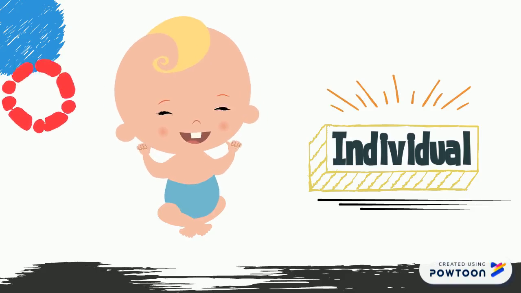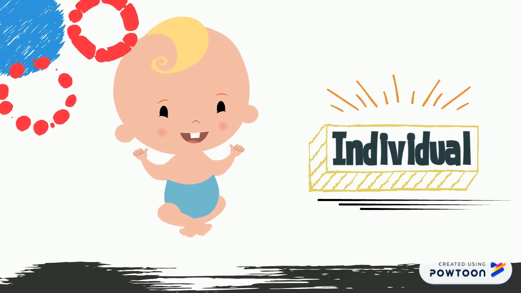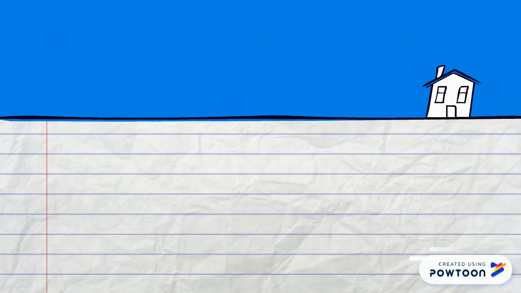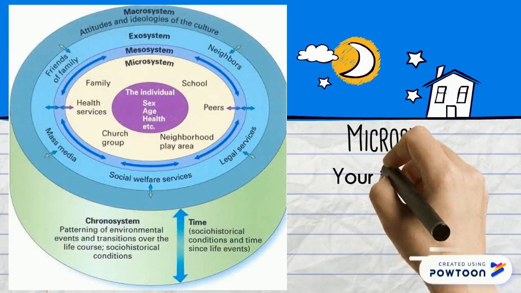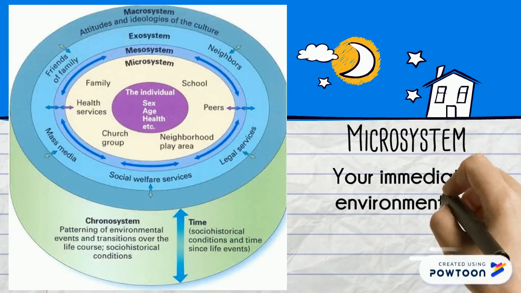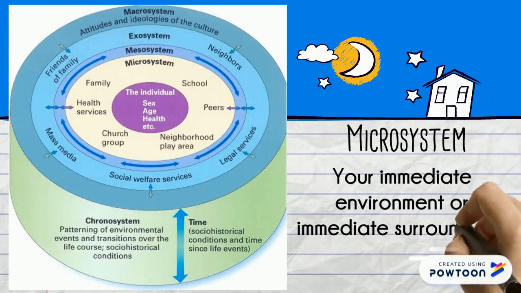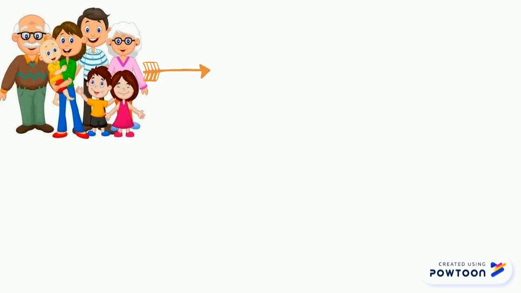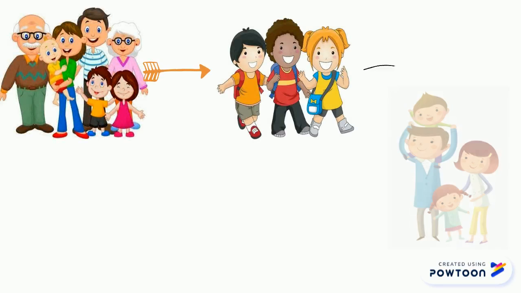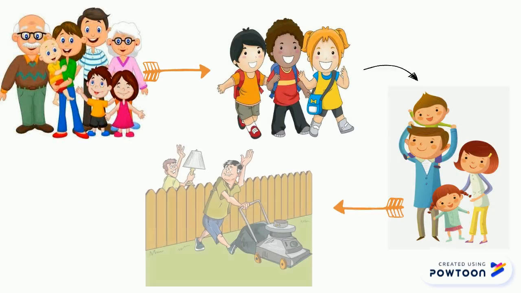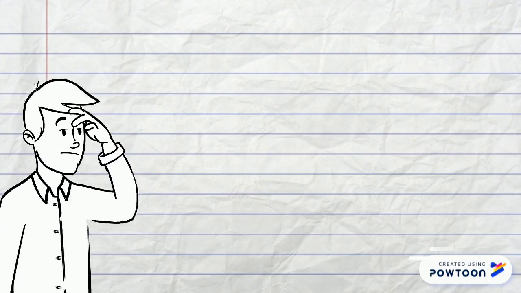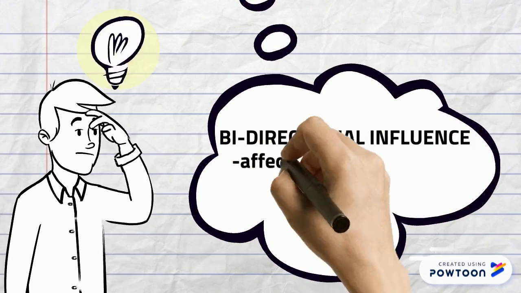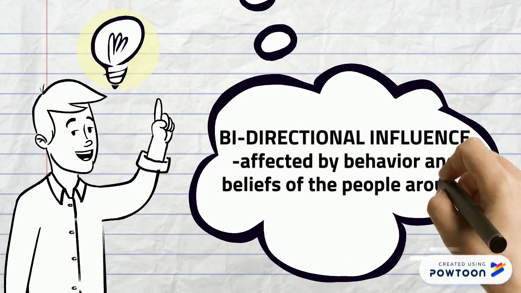But then we get to what is usually listed as the first level of this theory, which is the microsystem. These are your immediate environment or surroundings. This could be their school, their peers, family, neighbors, who they interact with or live with. Relationships with these people have to do with the child's development. Do they have any supportive teachers? Is the child being bullied and so on? As we go through, the child is affected by the behavior and beliefs of the people around them, especially their parents who they live with, and Bronfenbrenner calls it bidirectional influence.